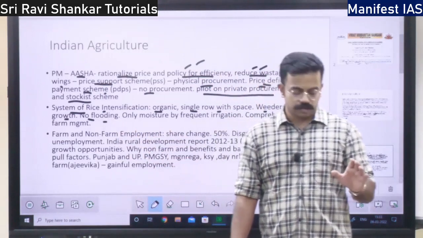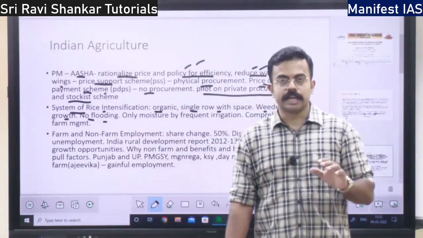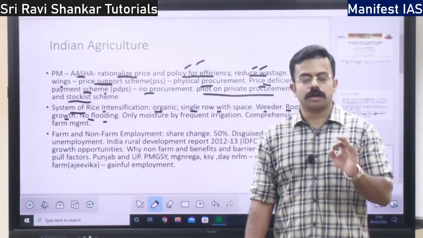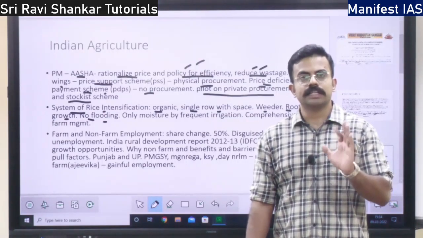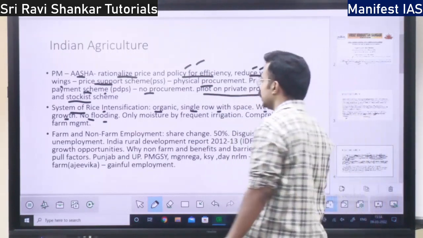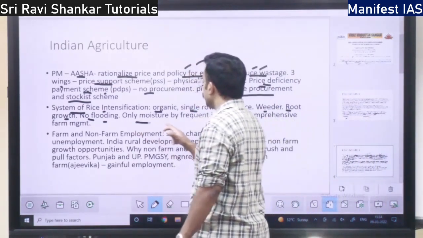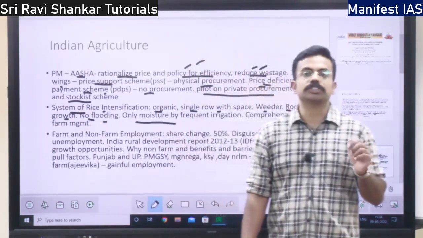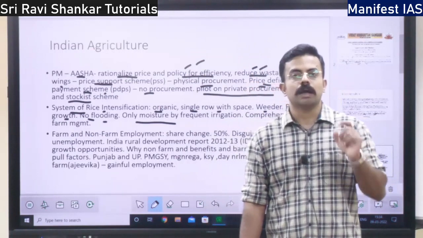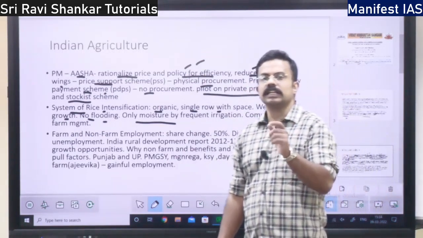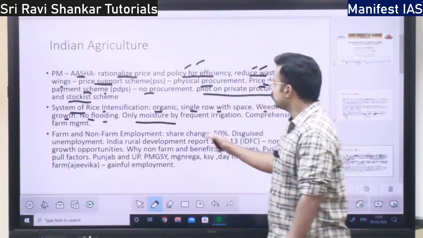There is no flooding of the rice field, only that much water is put to it. That is, only that much water is used that is required, right? No excess flooding. Then it focuses only on the moisture. No flooding, but it focuses on soil moisture, plant moisture, whether there is sufficient water moisture in the soil and plant.